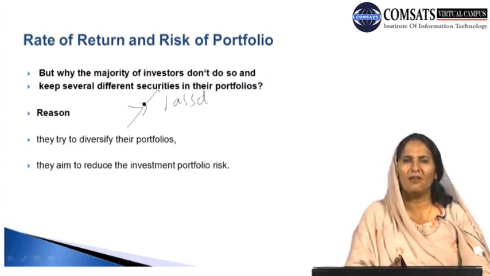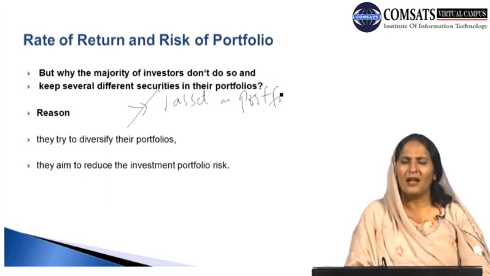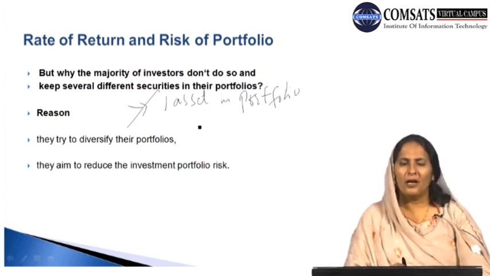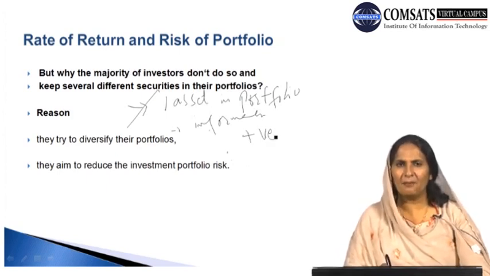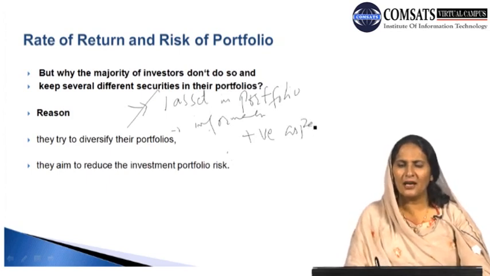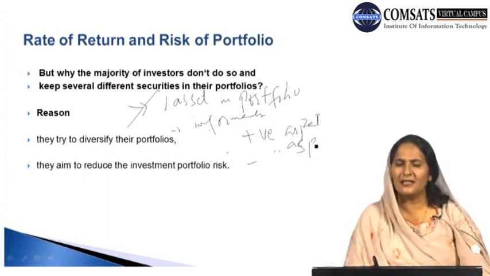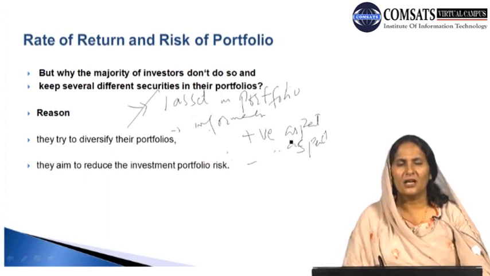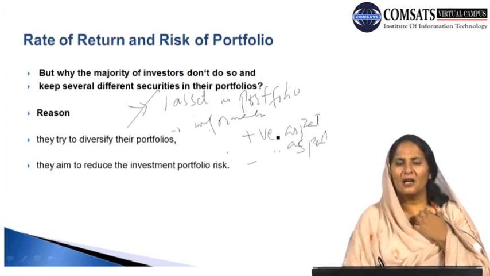Why are they not keeping only one asset in the portfolio, and why are they keeping more than one, and they like to keep more than one asset in the portfolio? What is the reason behind it? And definitely they are confronting different securities in the portfolio, and they have information about the plus and minus of these securities, the positive aspects of the security and the negative aspects of the security, as well as the negative impact of all other securities which are functioning and being traded in the market.